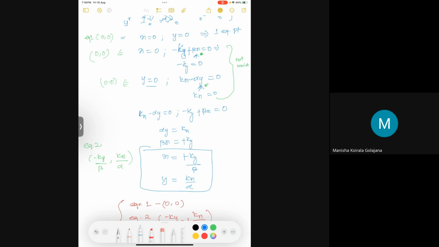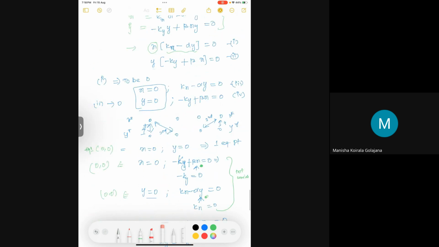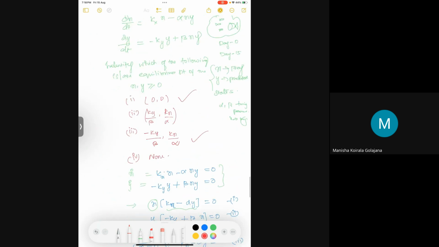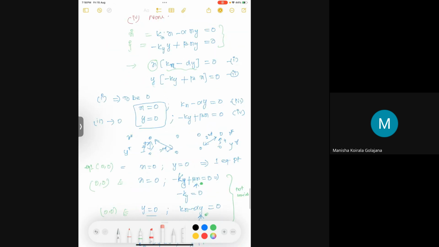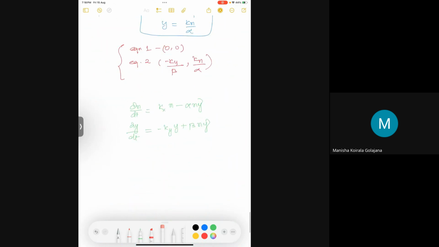So this equation would be the same. This is the right equilibrium point, not this. Good. Now, it is clear until this point, right?